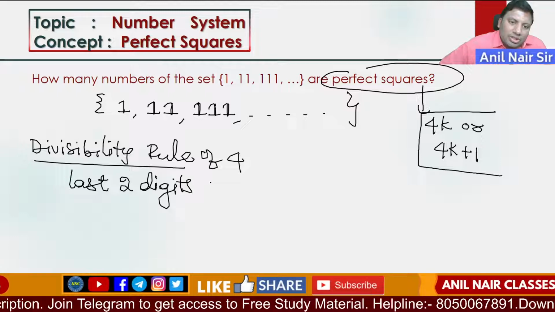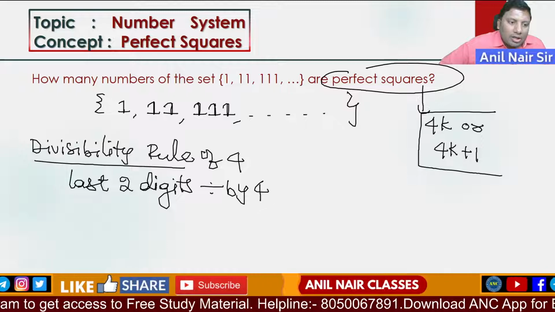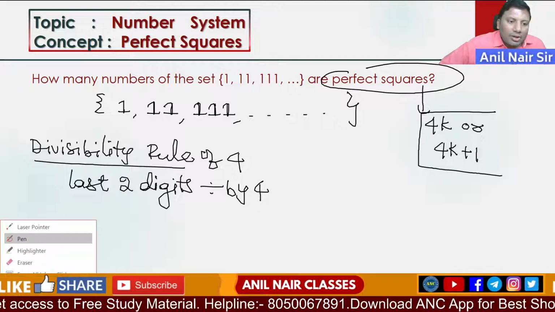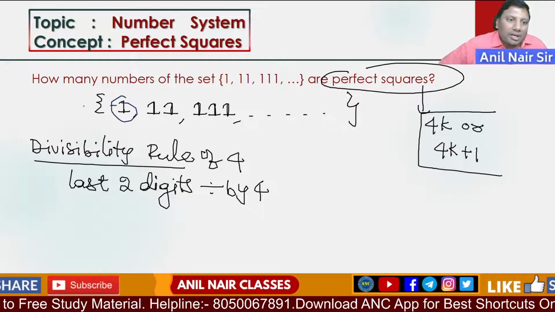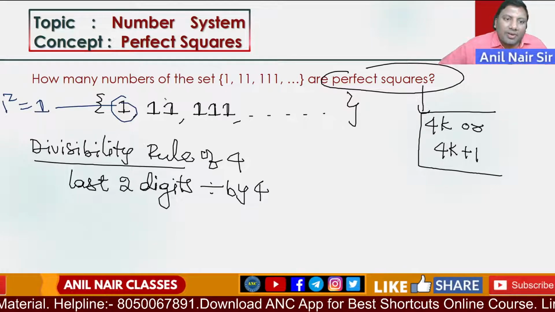Last 2 digits should be divisible by 4. So 1 is a perfect square. 1 squared is equivalent to 1. It is a perfect square.